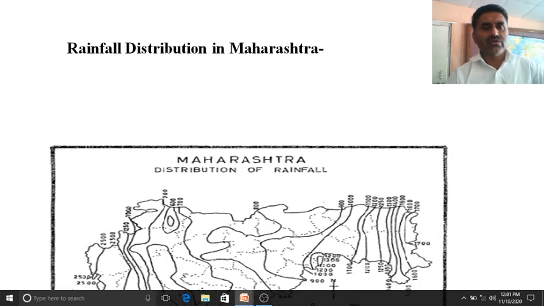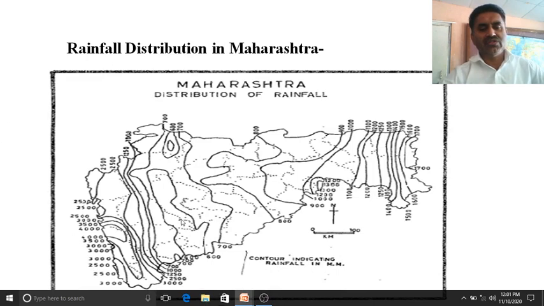If we see the distribution of rainfall in Maharashtra, the numbers indicate where there is heavy rainfall. Put simply, lines that are very close to each other indicate heavy rainfall, while lines that are apart indicate less or medium rainfall. Here also the lines are very close to each other, which means there is heavy rainfall.